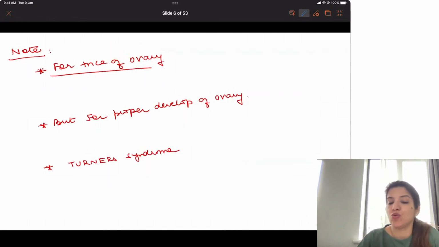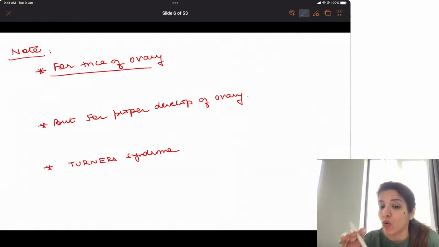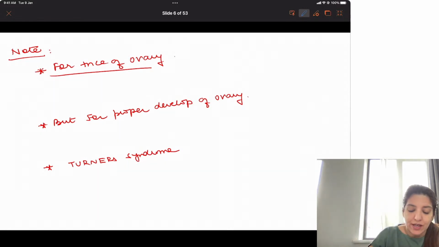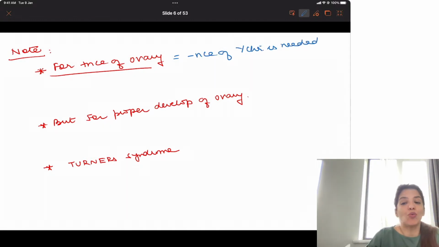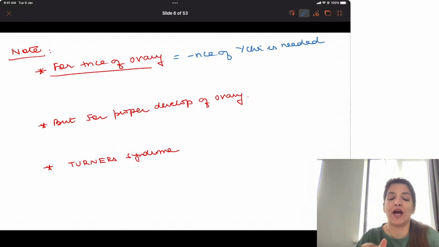Now in ovaries, you have to remember that for the gonads to be ovary, absence of Y chromosome is needed. So Y chromosome should be absent, then only gonads will be ovaries. Till here it is right.